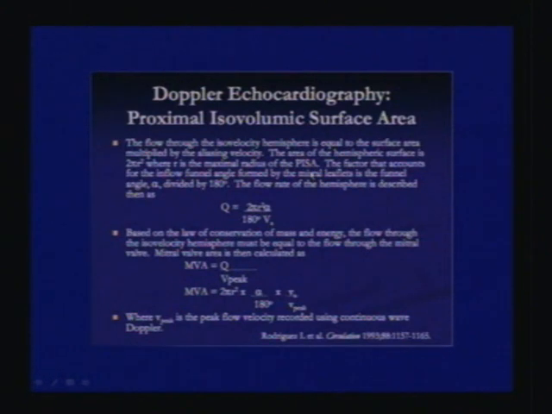So what variables do you have to know? You have to know the aliasing velocity, and you also have to know the maximum velocity across the mitral valve. Flow rate of the hemisphere is described as Q, and this is the formula: 2 pi r squared times alpha over 180 times the aliasing velocity. And again, as we talked about the law of conservation of mass and energy, the flow through the isovelocity hemisphere is equal to the flow through the mitral valve. So mitral valve area will be equal to this Q divided by the peak velocity across the mitral valve. Simplified, it is 2 pi r squared, the radius of the PISA, times the angle over 180, times the aliasing velocity, divided by the peak velocity.